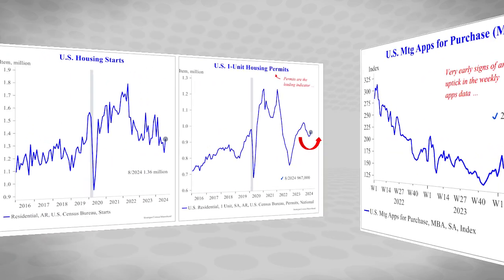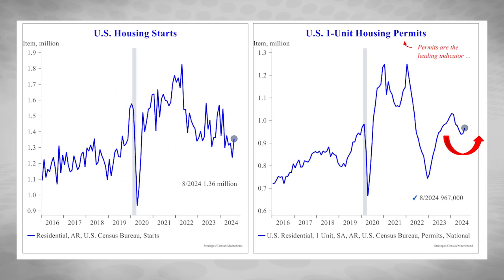And the next chart here on the left shows a big jump in U.S. housing starts, rising 9.6% month over month in August. That's a big one-time jump. And the chart on the right here shows an uptick in housing permits. We follow housing permits closely because permits are an economic leading indicator that we follow.